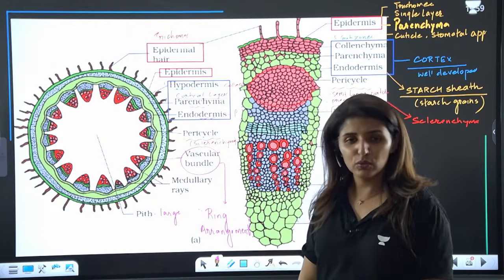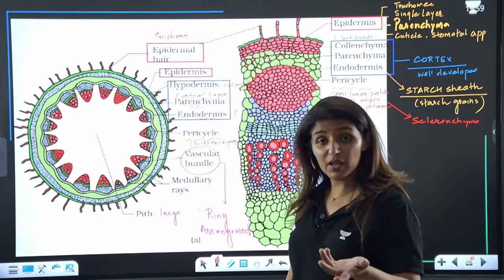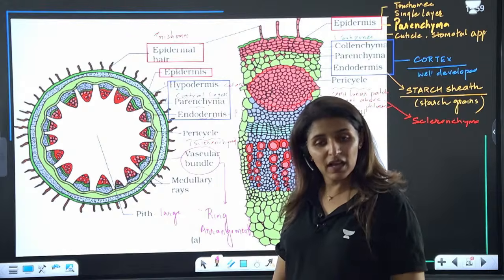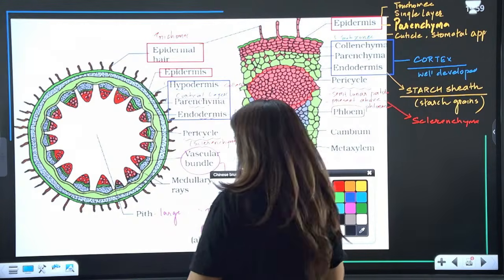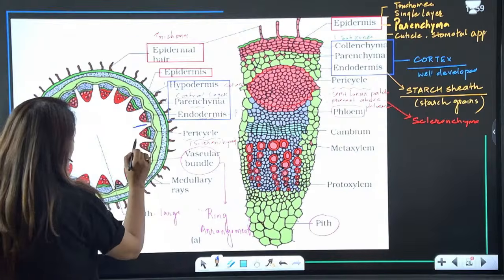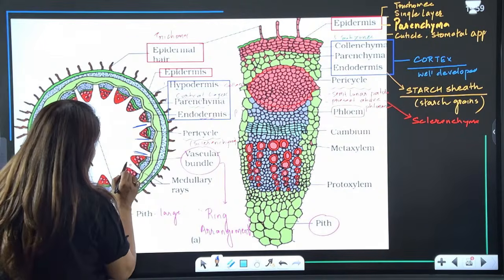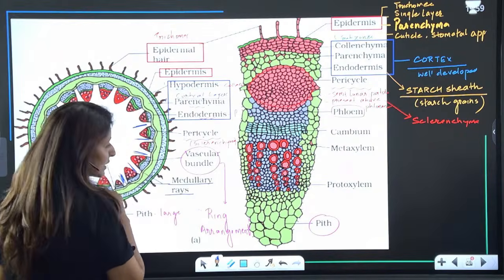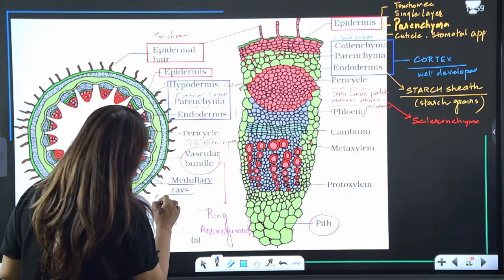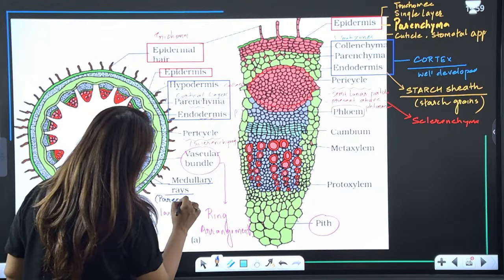And what does the pith do? It always stores food. So what is it made up of? Always parenchyma. Are we clear till here? Yes or no? And now, guys, in between any two vascular bundles, this whole space, there are medullary rays. Now what are medullary rays? This is nothing but parenchyma. We had a question on this this year.